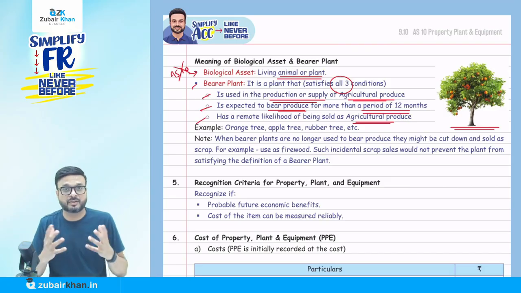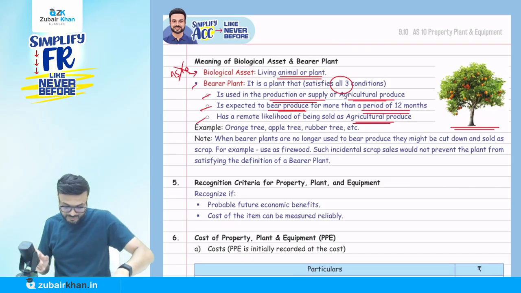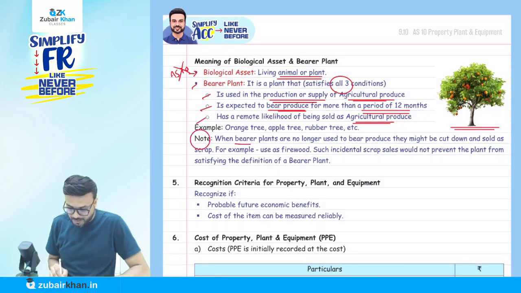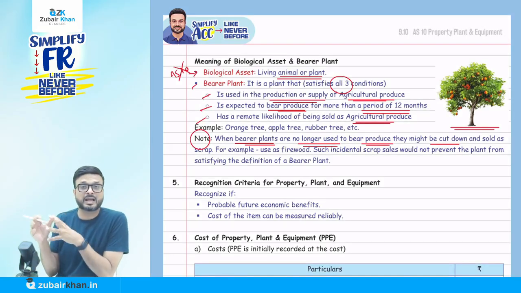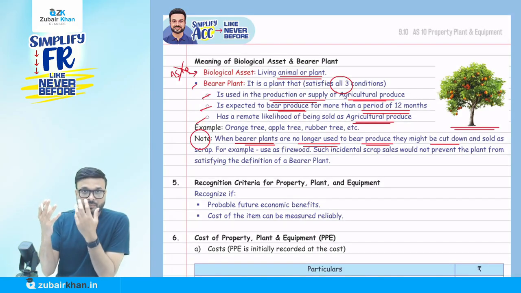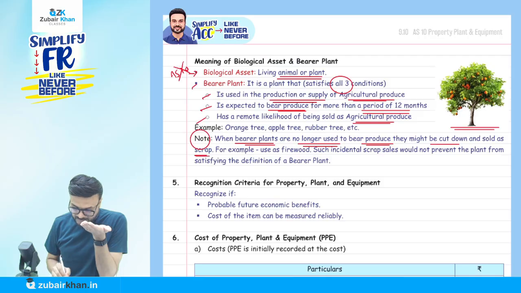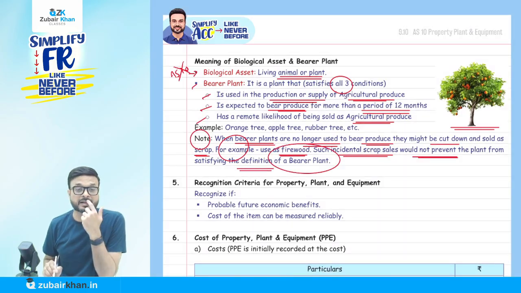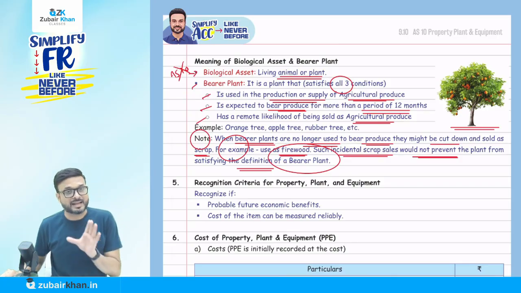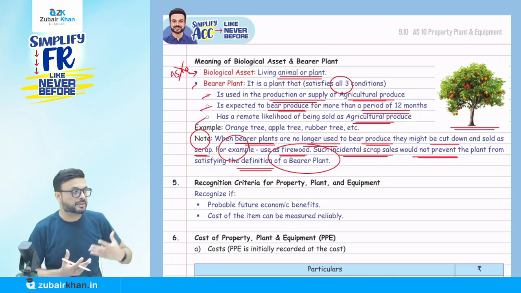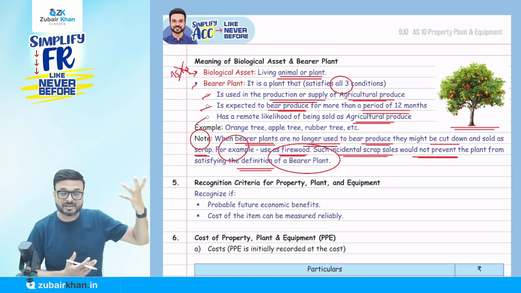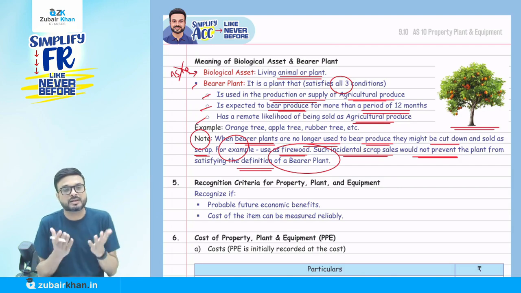So examples given are the orange tree, apple tree, rubber tree, etc. But remember one very important point: when bearer plants are no longer used to produce, they might be cut down. It might happen in future that I am not using that plant to produce agriculture produce. We may cut it down and sell it as scrap, for example as firewood. Such incidental scrap sale would not prevent the plant from satisfying the definition of a bearer plant. So what does it mean? They're telling us that even though in the future we might have to cut down the tree and sell it, that does not mean it's not a bearer plant. For us, it is still going to be called a bearer plant.